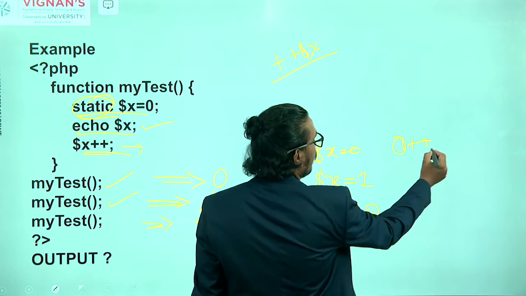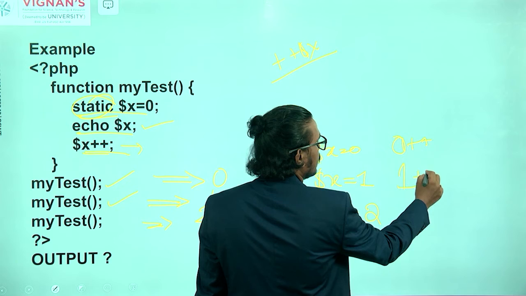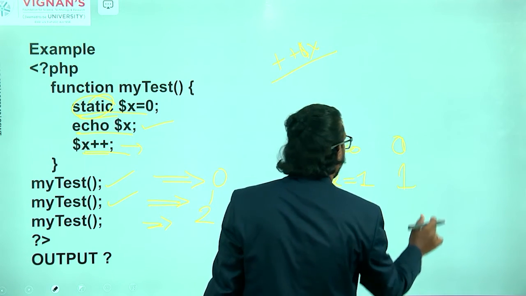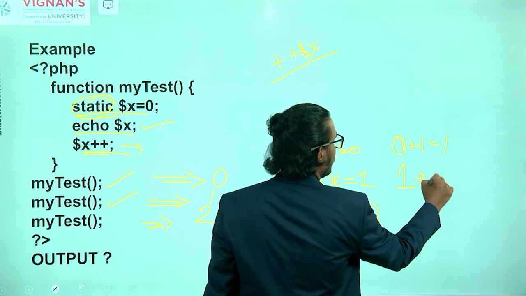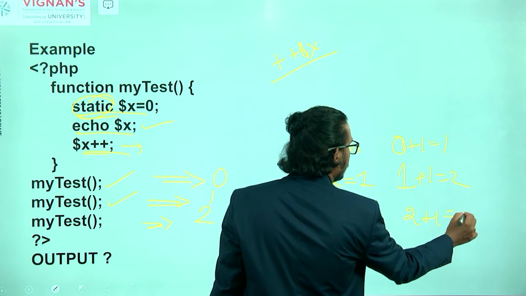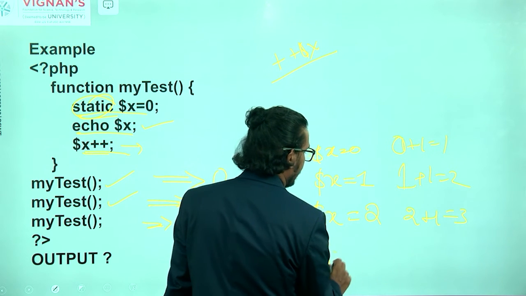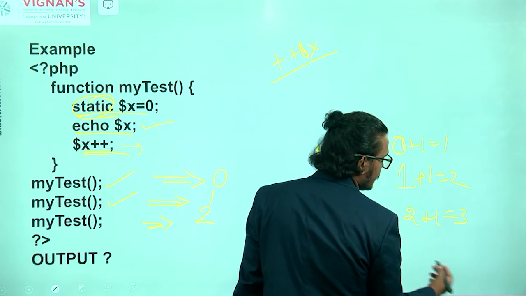2. So here 0 plus plus means that is 1. Now 1 plus plus, or we can say 0 plus 1, 1 plus 1. Here 0 plus 1, that is 1. So here 1 plus 1, that is 2. So here 2 plus 1, that is 3. If you call the third time or fourth time, the x value will increase from 2 to 3. So what is the original value here?